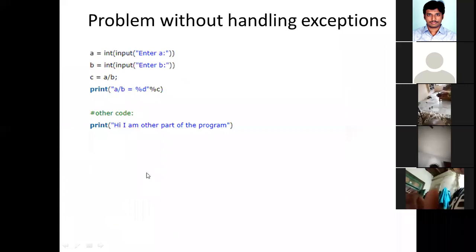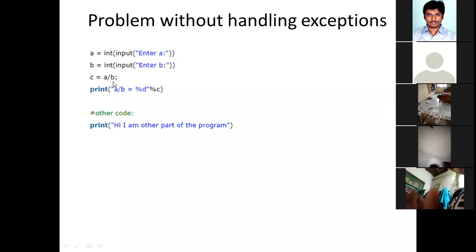In the meanwhile, I'll explain the program. You are taking the two numbers A and B and you are performing the division operation. You are simply printing A by B. As I told you previously, if there is any error at a particular statement, what will happen? The program terminates there itself and the further statements will not be executed.